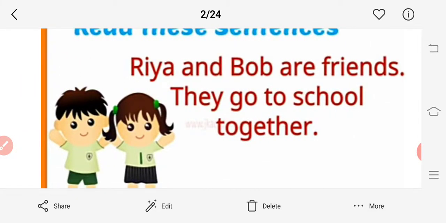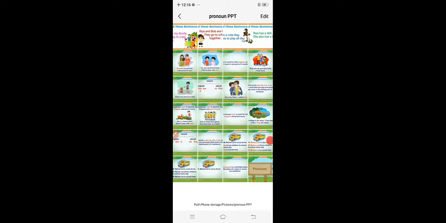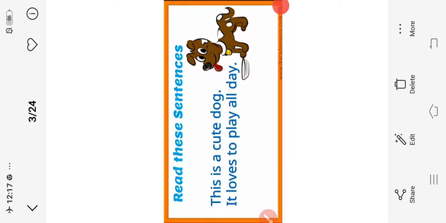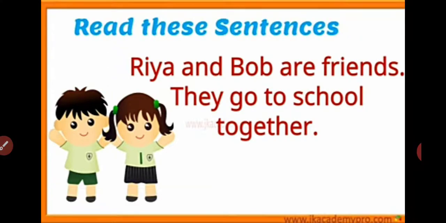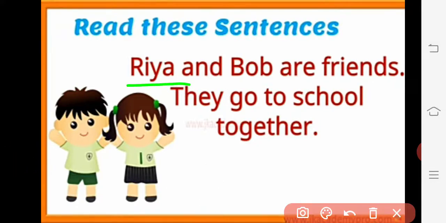Clear that? Okay, now see the next one. Ria and Bob are the best friends. They go to school together. Now again here, which two words have we used? Ria and Bob. These two are friends, or we can say classmates, but here friends are mentioned, so we will consider them as friends.